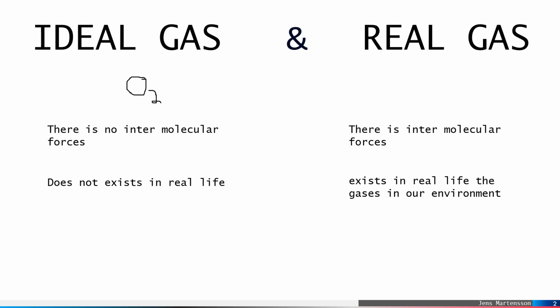But when we talk about the real gas, there would be bonding between the atoms to form a proper gaseous state. An ideal gas does not exist in real life because it is our visualization, and we have to create it ourselves. It does not really exist. We have to derive that.